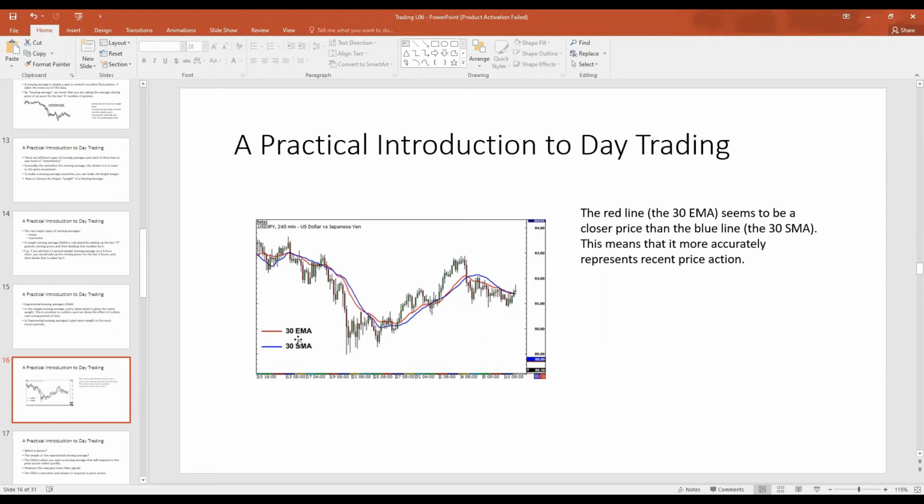So we see in this example here, the 30-point simple moving average and the 30-point exponential moving average. Both moving averages move almost in the same direction and provided the same information. However, we know that the exponential moving average is supposed to be more robust than the simple moving average, since the exponential moving average places a greater emphasis or greater weight on more recent observations than older observations.